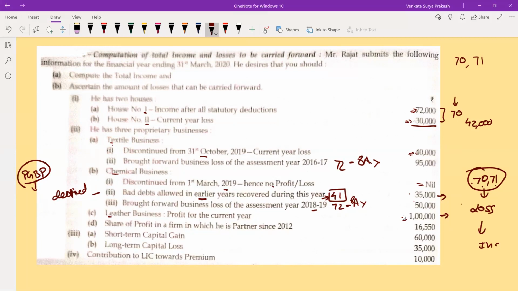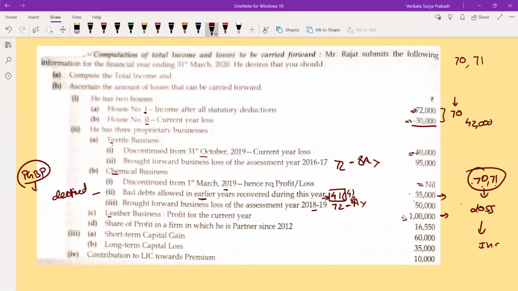Yes, sir. Why we are adjusting this under section 41, that we'll discuss. When we are going through deemed income, there I will clearly explain you 41 subsection 4, because this is forming part of your 41 subsection 4. There I will discuss. For the time being, I'll just explain this provision in a lighter way.